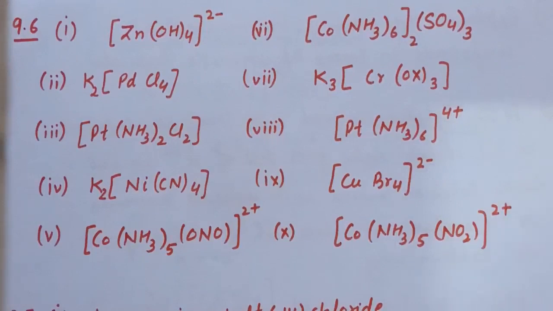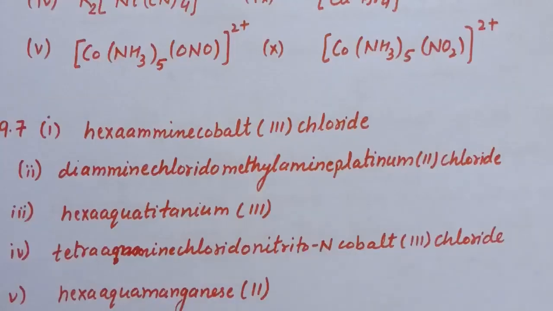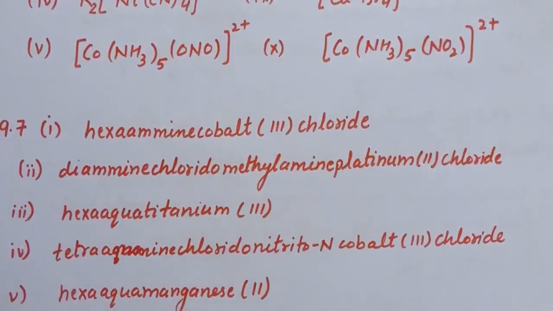And in question number 9.6 there are 10 parts. So these are the formulas for IUPAC nomenclature. Now next is question number 9.7. Using IUPAC norms, write the systematic names of the following. First part is, so the IUPAC name for first part is hexaamine cobalt 3 chloride.